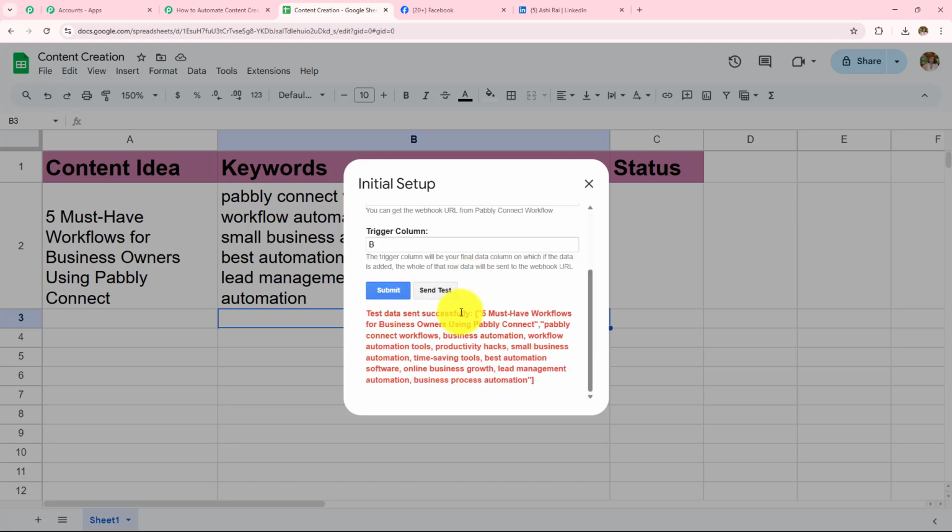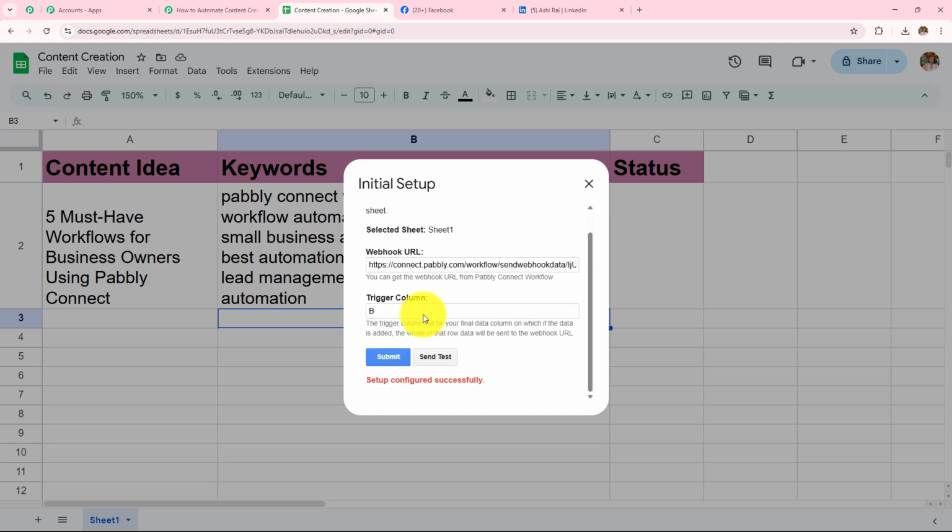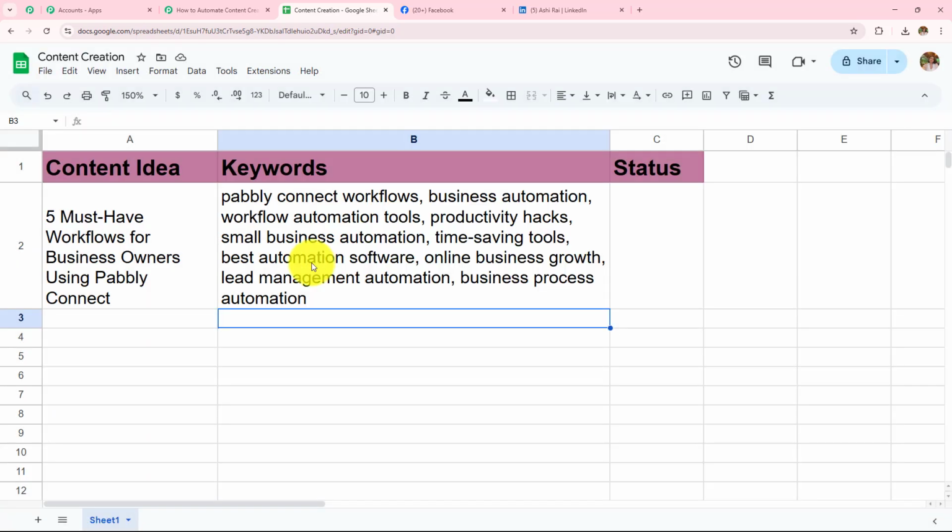So here the test data is sent successfully, which means the complete row data is sent to my Pabbly Connect workflow. Now that I have sent this data to my Pabbly Connect workflow, I have to click on submit so as to make this configuration setup. So here the setup is configured successfully, which means this particular Google Sheet spreadsheet is now connected to my Pabbly Connect workflow. Now we have to follow one more very important step.